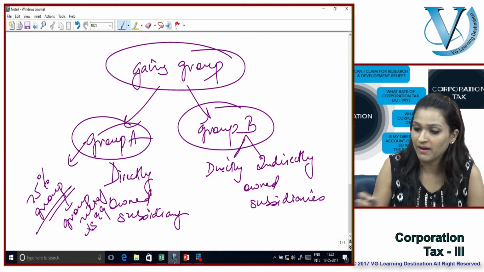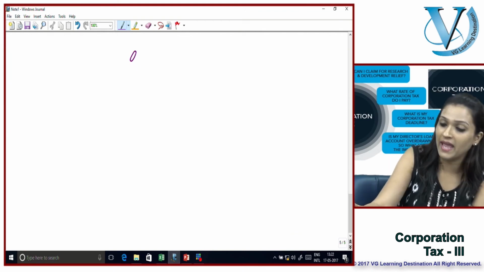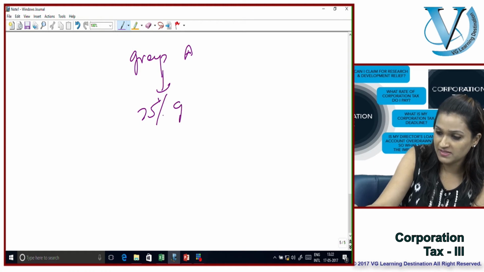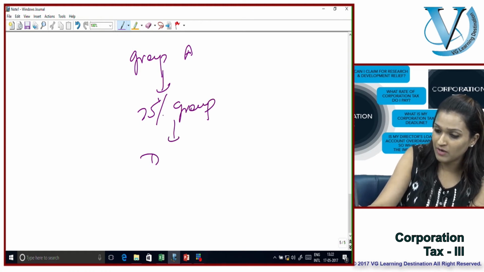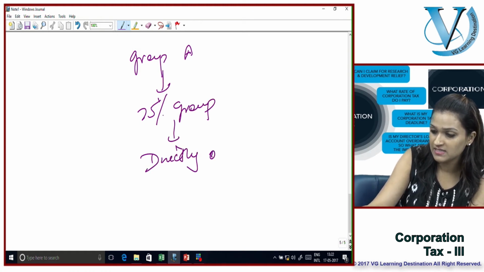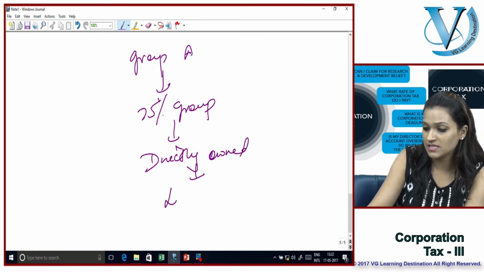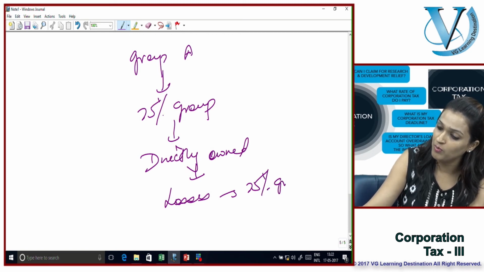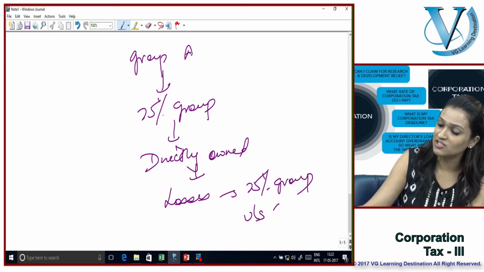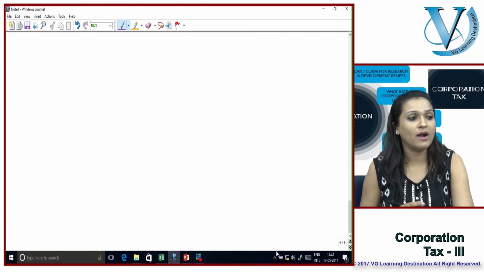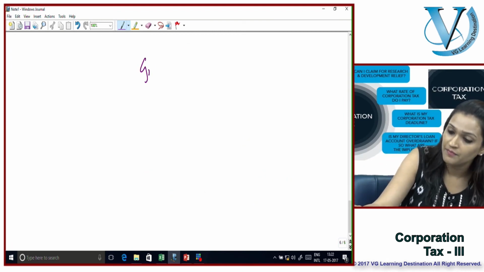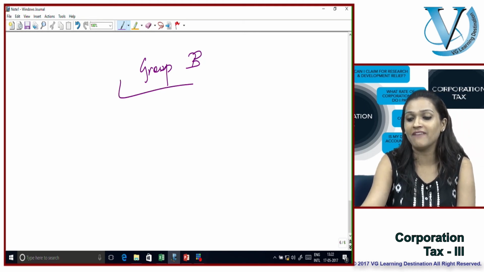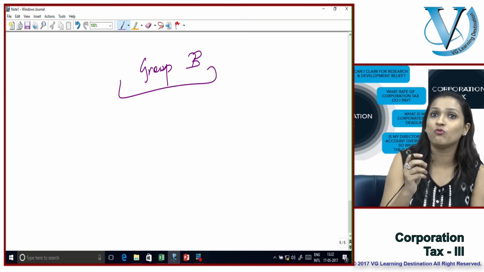So what do we have now? Let me open up my worksheet. Right, group A is similar to my 75% group, so it only comprises directly owned subsidiaries. I set off my losses in the form of my 75% group under section 99. Now, what happens in case it is a group B?